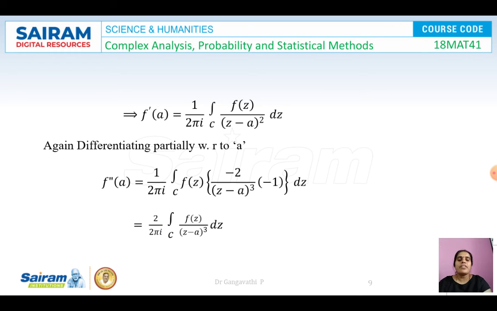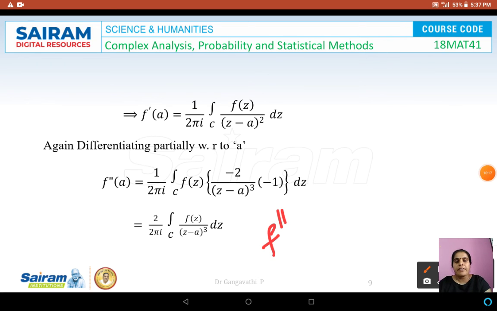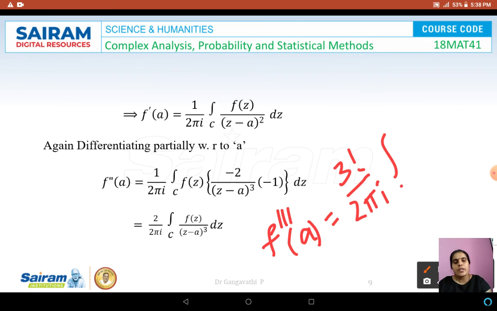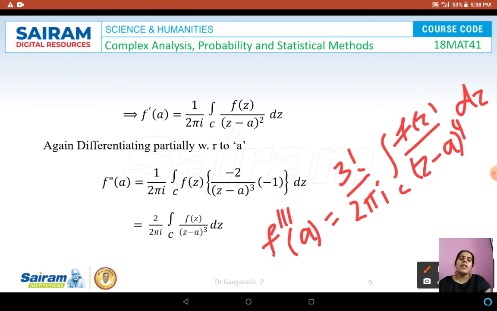By looking at f' and f'', we can write the third derivative f''' as 3 factorial by 2 pi i into the integral over c of f(z) by (z - a)^4 dz. So this would be the third derivative.